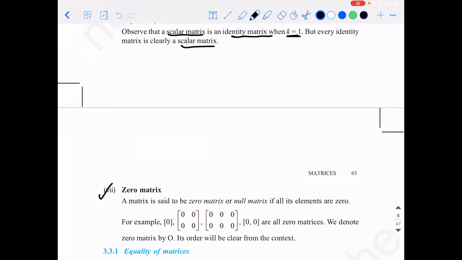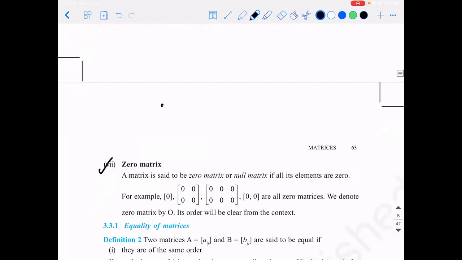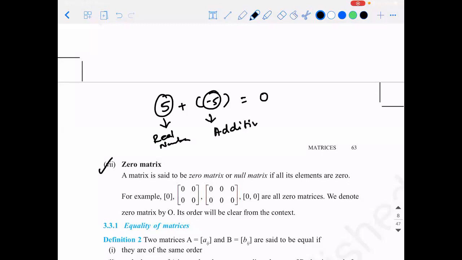Equating any values, sir. So it is like the 0 for a matrix. Okay. See, if I add 5 to minus 5, what do I get? 0, sir. Right? So if I call this 5 a real number, or some integer, can I call this minus 5 the additive inverse of 5?